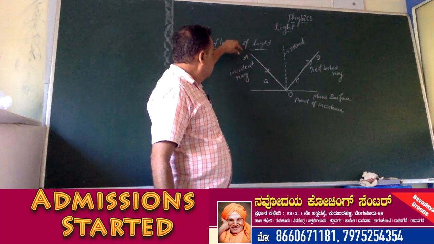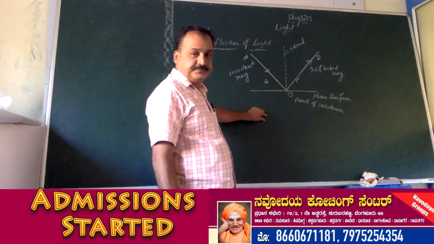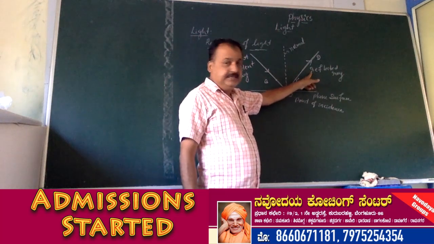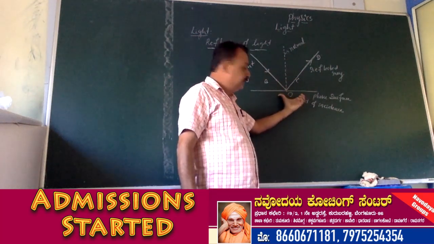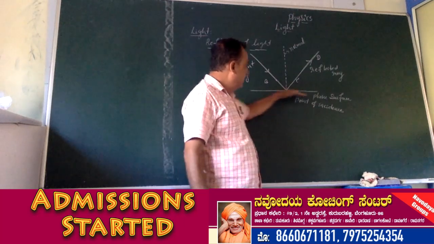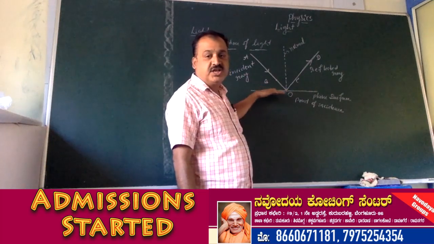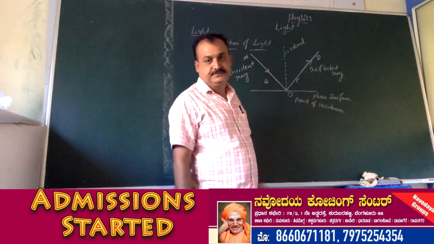The incident ray, the reflected ray and the normal to the plane at the point of incidence all lie on the same plane. This is known as the first law of reflection.